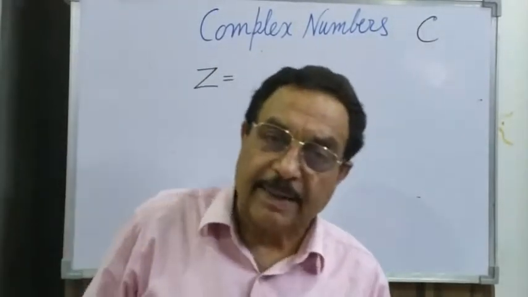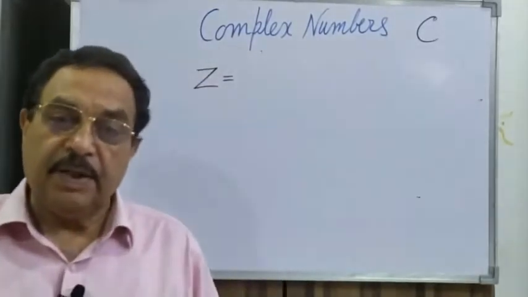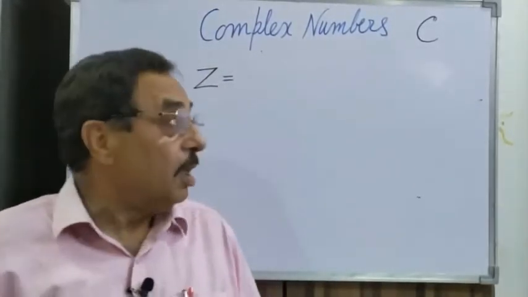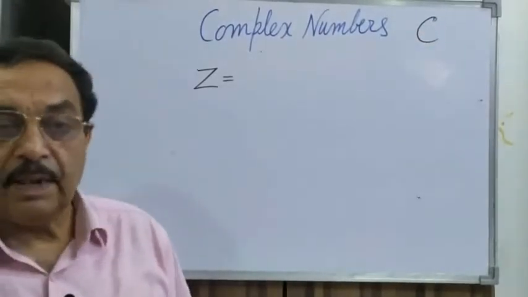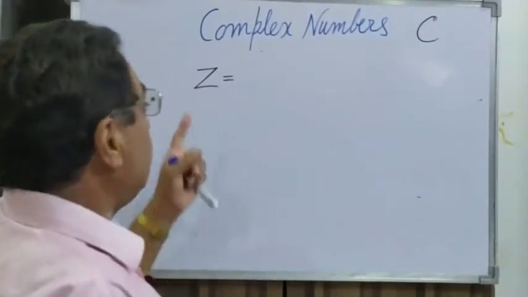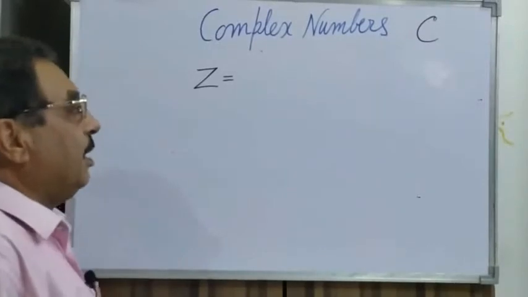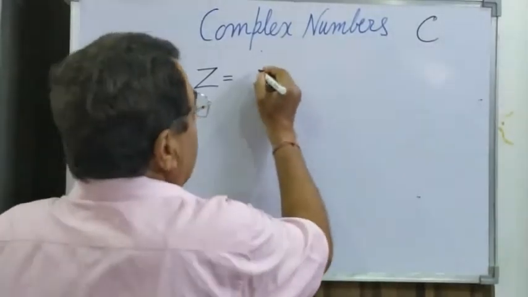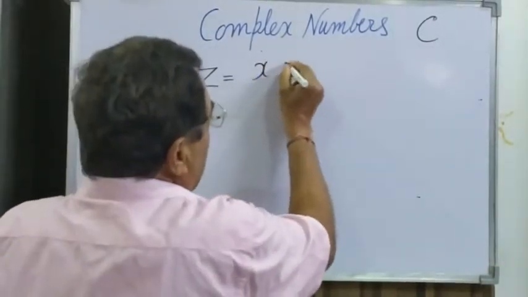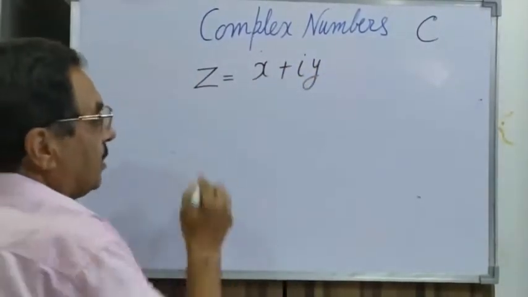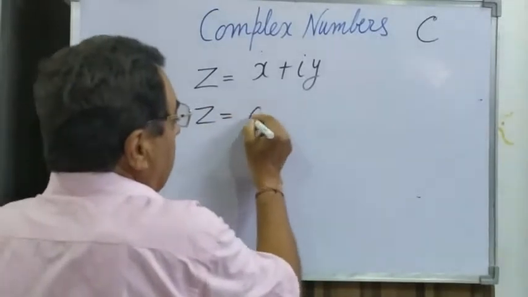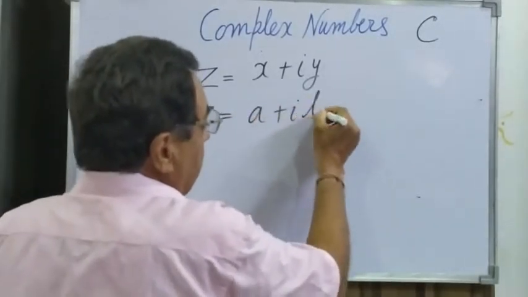Sets are represented by capital letters, like A, B, C, and so on. The set of complex numbers is generally represented by capital C, and an individual complex number is represented by Z. It is of the form x plus iota y, the general form of the complex number, or it can be a plus iota b, same thing.